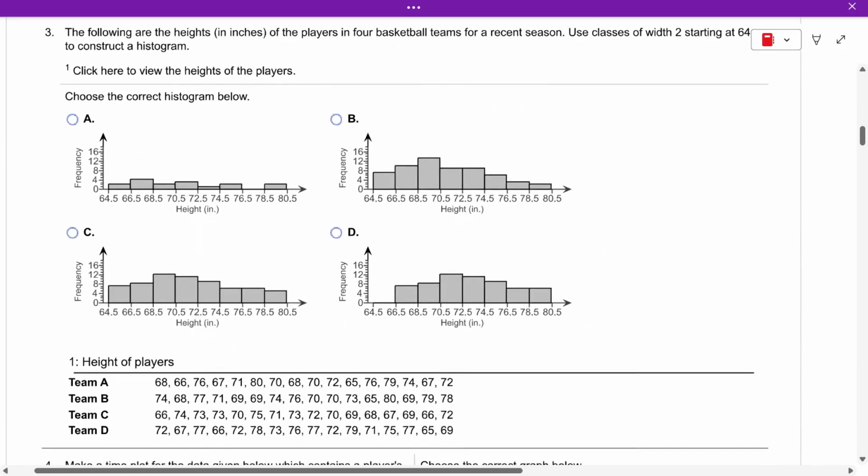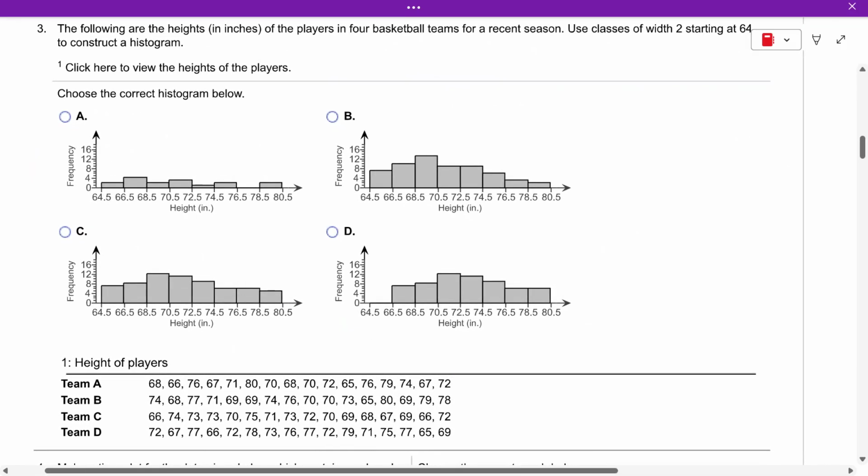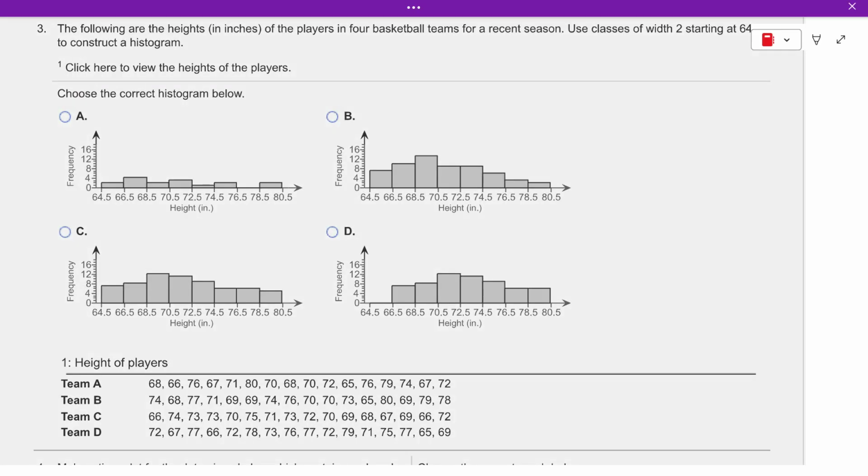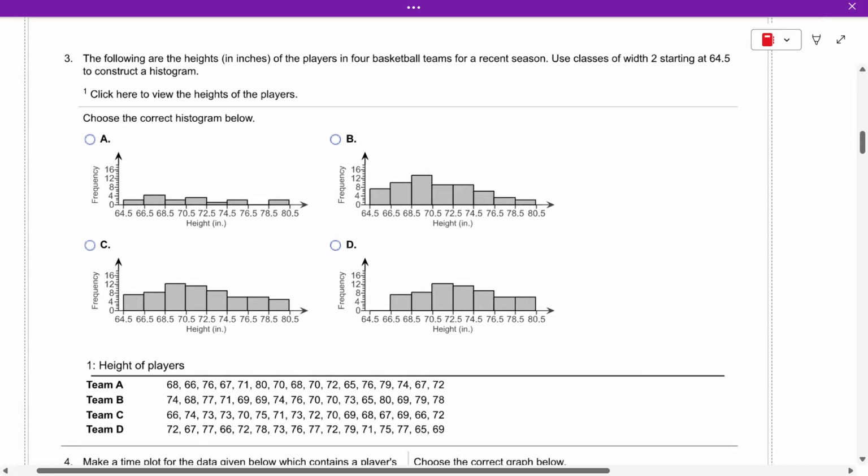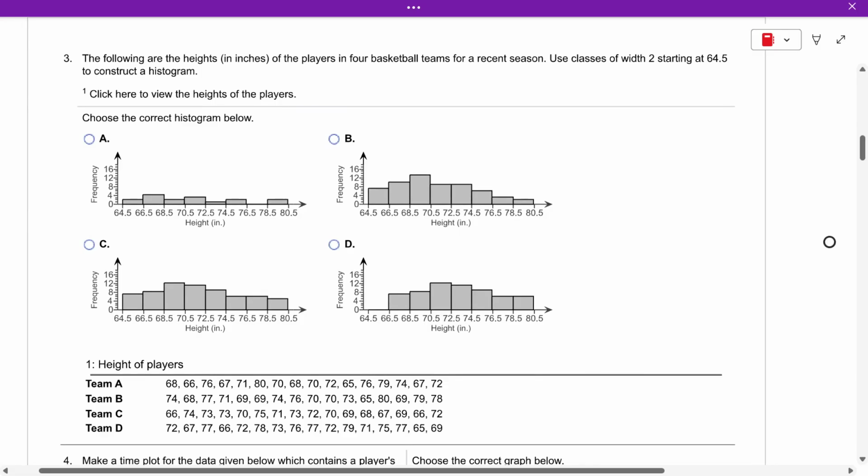Okay? Here's a histogram. The heights of players. Now, what you can do is you can put this data in your graphing calculator and have it make a histogram for you under stat plot. Okay? But you wouldn't have to do that. The following heights are basketball players for 4 teams in a recent season. Use classes of width 2 starting at 64.5.